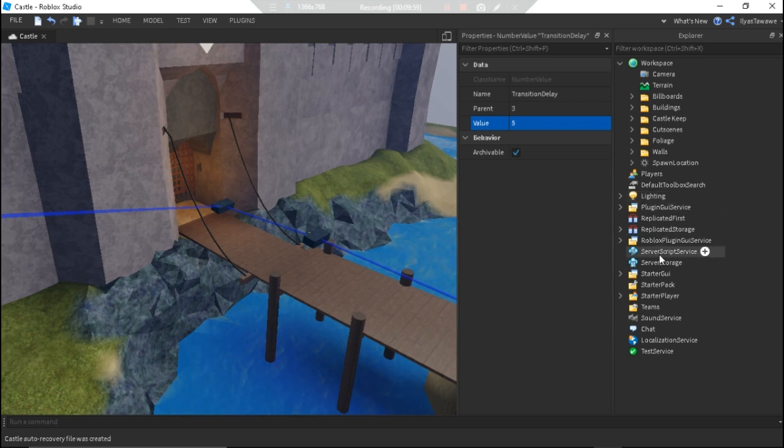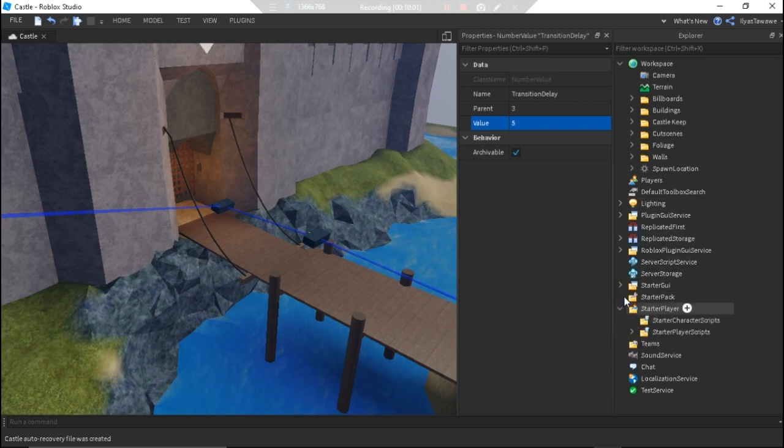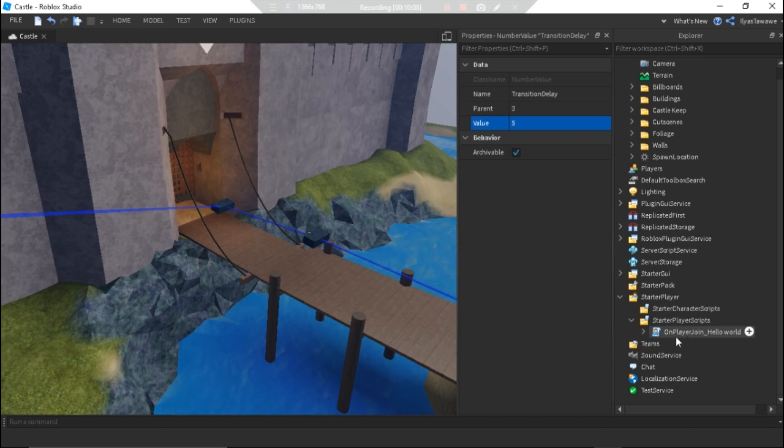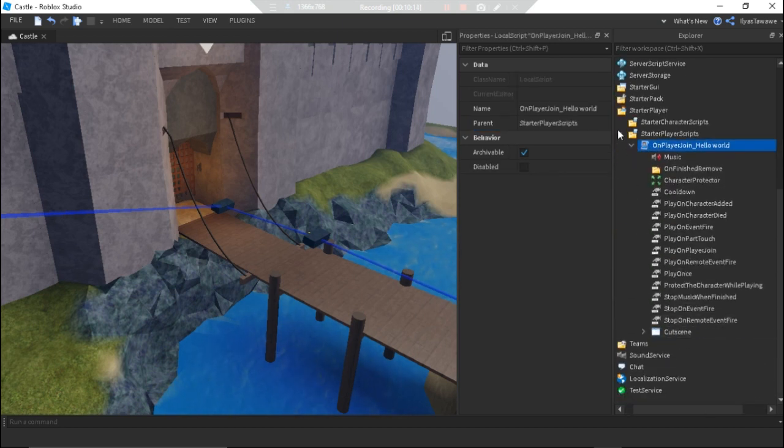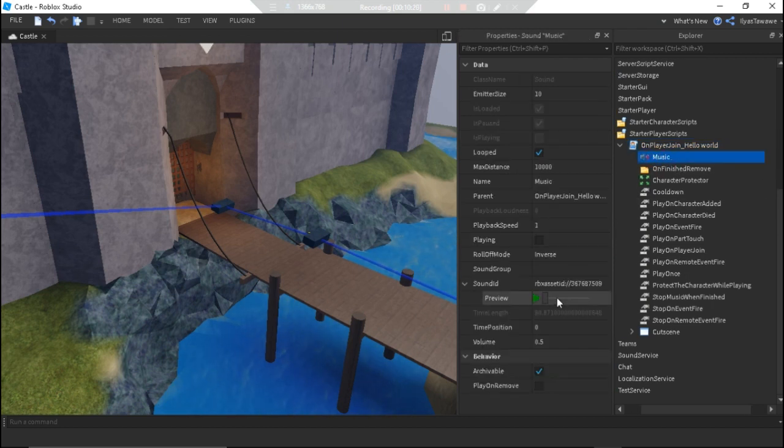Pretty simple. Just go into player or starter player scripts, and look for on player join and the name of your cutscene, which is Hello World. That's what I called it last time. You're going to click that and you'll find inside a music player. If you don't want the music, just leave this empty.